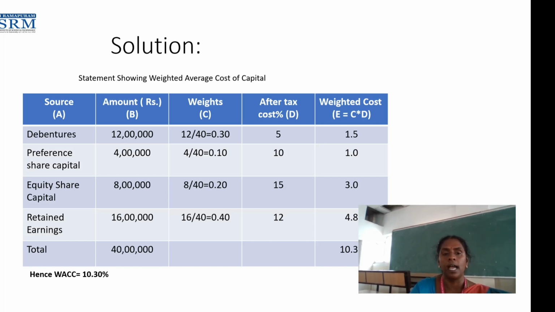The total amount we received as capital is 40 lakhs. So for this 40 lakhs, the average cost we are spending is 10.30%, meaning out of every 100 we are spending 10.30 percent as the cost of capital. That is the expense we are bearing for the capital. This is the meaning, this is the interpretation we need to give after the sum, after getting the results.